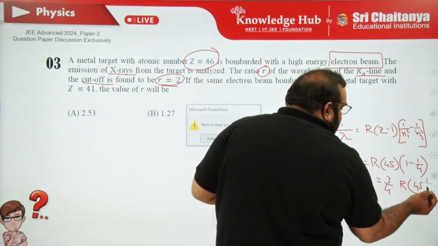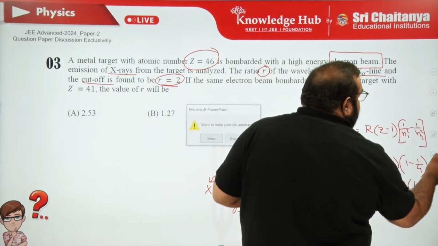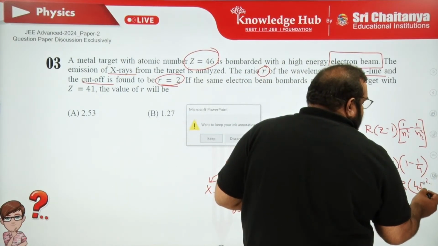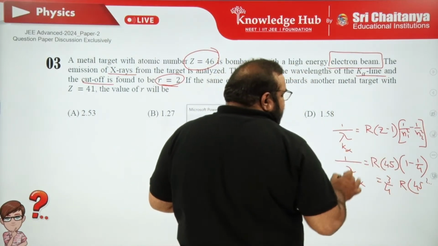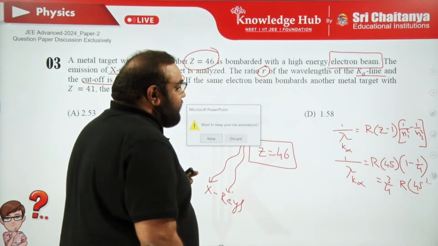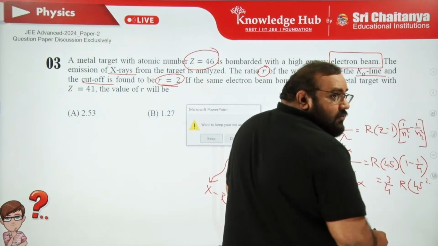One sec. 45 whole square. So this is lambda K alpha first. One point we forgot: it is (Z minus 1) whole square.